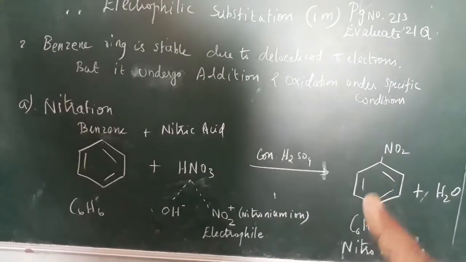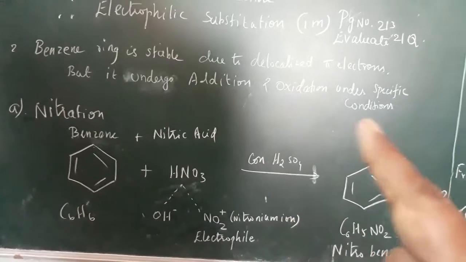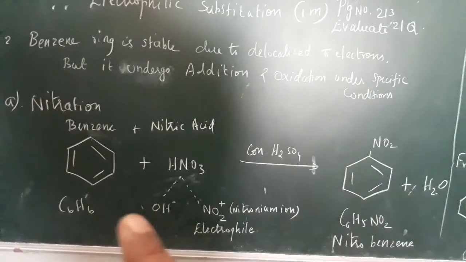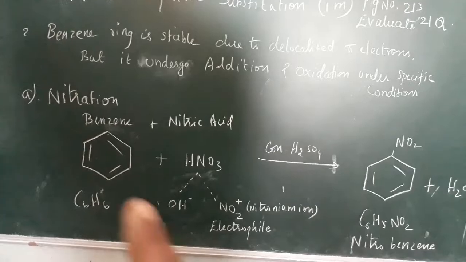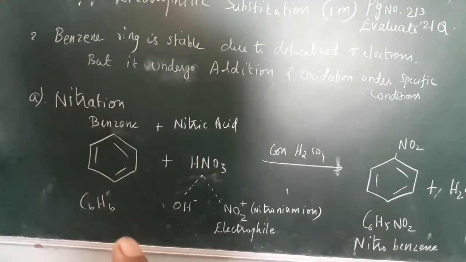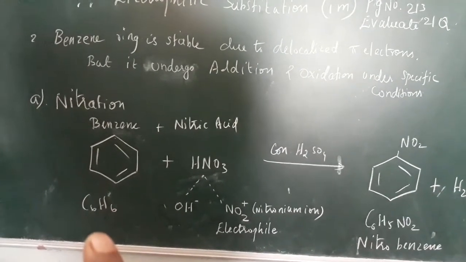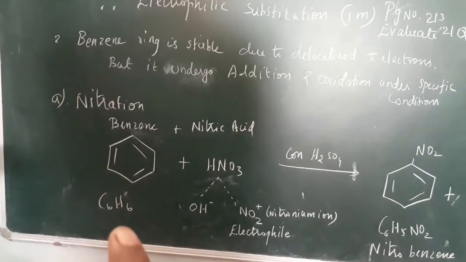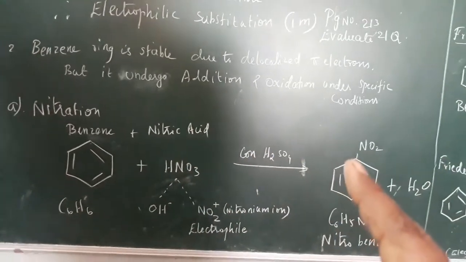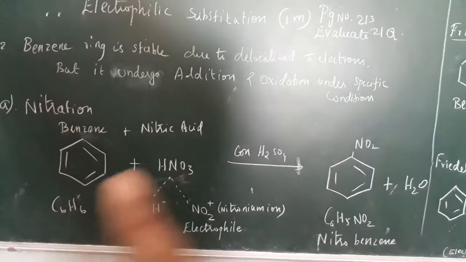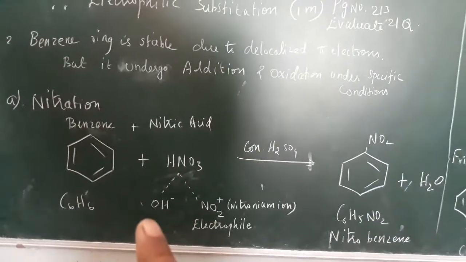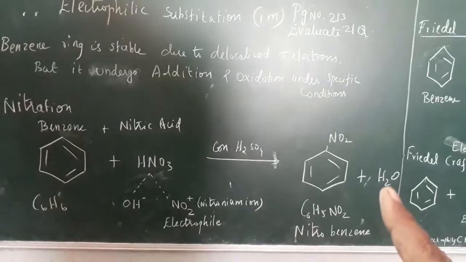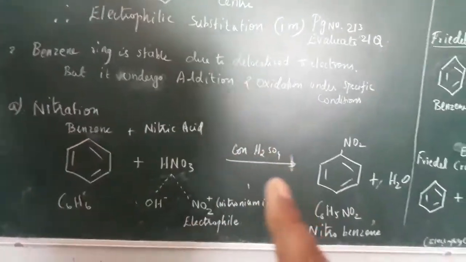Substitution means instead of one thing, we substitute another. In the benzene ring, along with the carbon, we have hydrogen. We can't replace the carbon, but we can replace the hydrogen. So instead of one hydrogen, we replace it with NO2. Now that replaced hydrogen combines with the OH minus and gives water. So this is the nitration reaction.